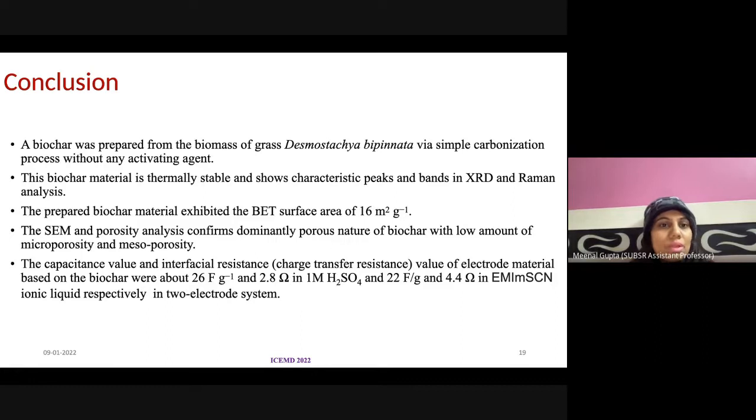So the conclusion is that we have prepared this biochar material using this Desmostachya bipinnata grass, and we have carbonized it without using any activating agent. And this material is thermally stable, and we have characterized it using XRD, Raman, BET, SEM. These techniques we have used to see the structural and morphological study of our sample. And finally, we have applied it as electrode material in a supercapacitor device using two different electrolytes, and the value of this supercapacitor is around 25 farad per gram.